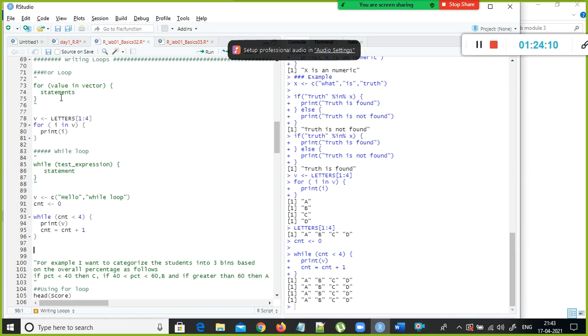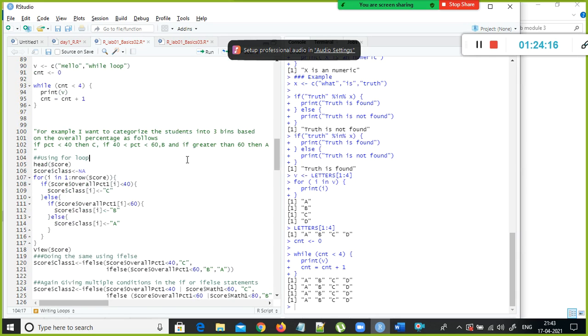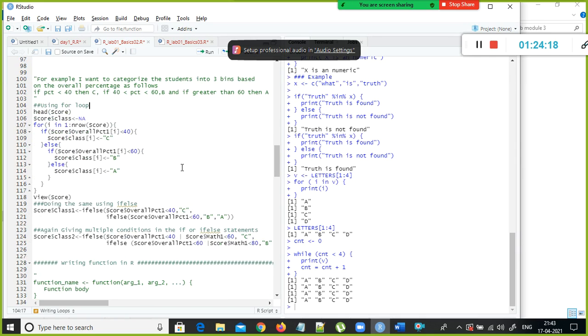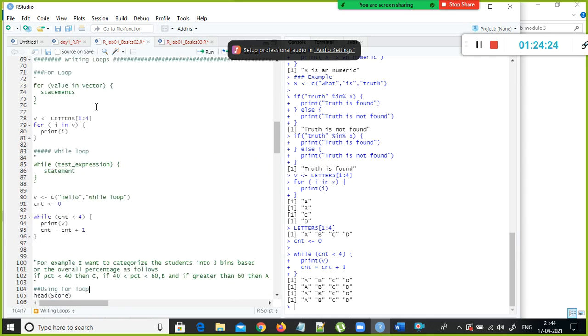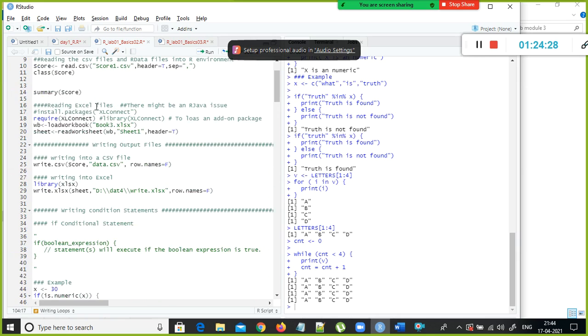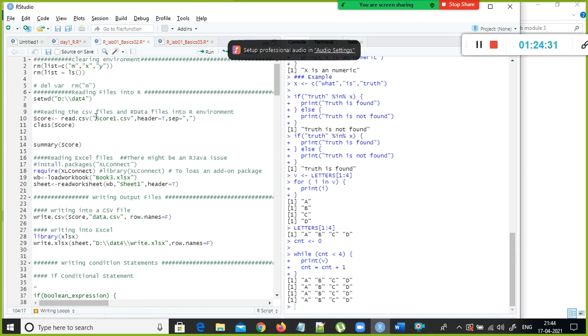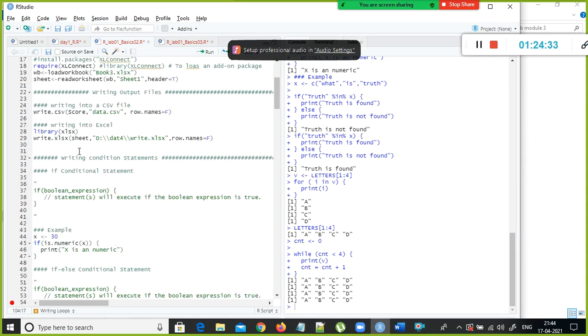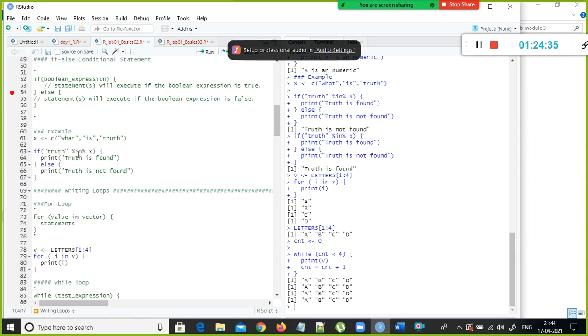So it will execute the loop as long as the values get iterated, right? And next one is the score data set. We saw the score.csv file earlier, right? We ingested it using our read.csv function, and then we assigned it to a score variable. That score variable is my data frame.